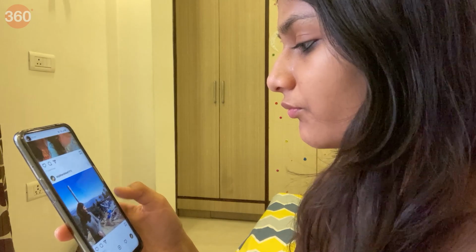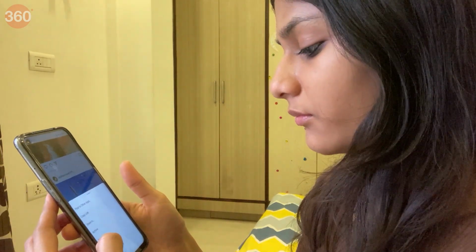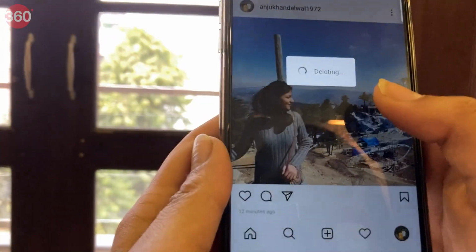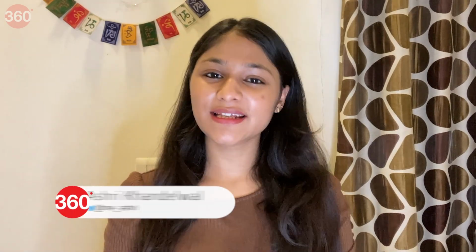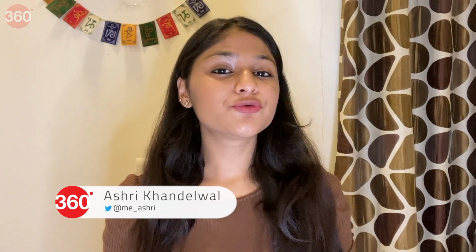Ever faced that moment when you deleted an Instagram post unintentionally and wanted to get it back with the same number of views, likes and comments? Well, if yes, then you are going to love Instagram's new recently deleted feature, as it will help you view and restore all the deleted content.